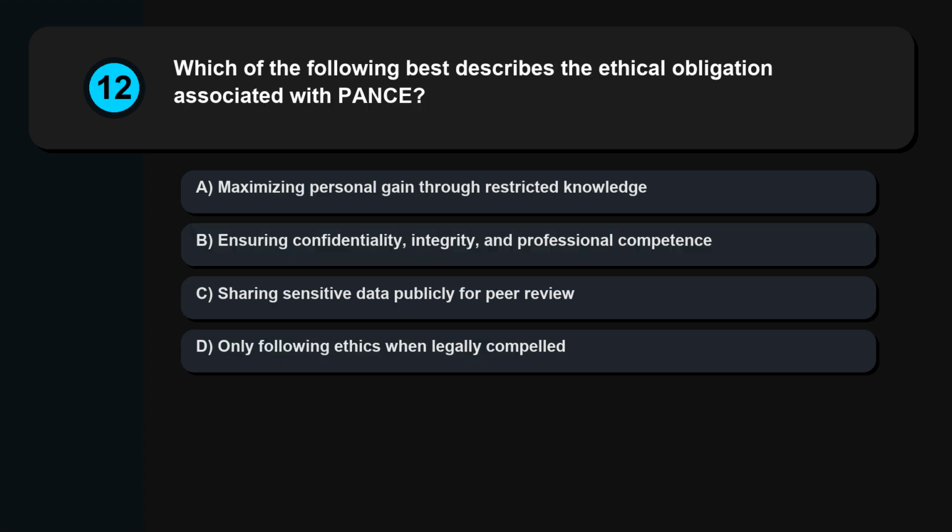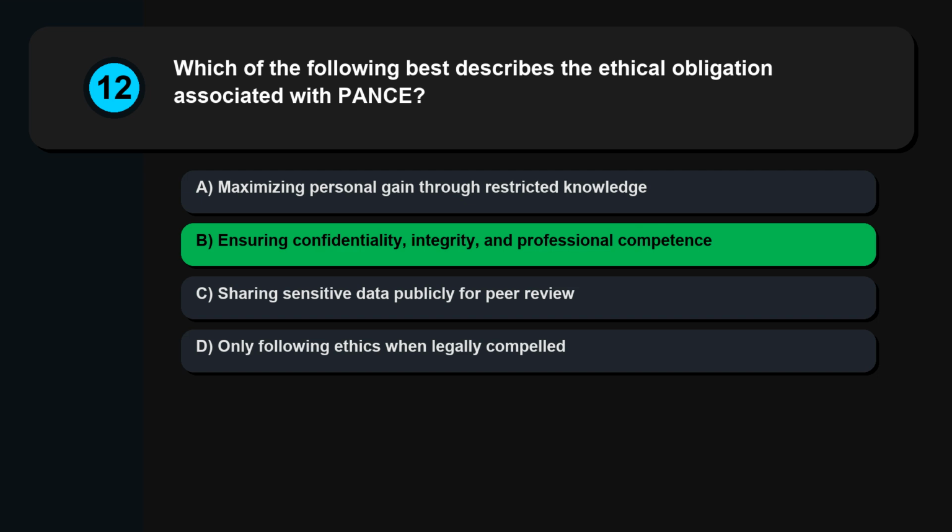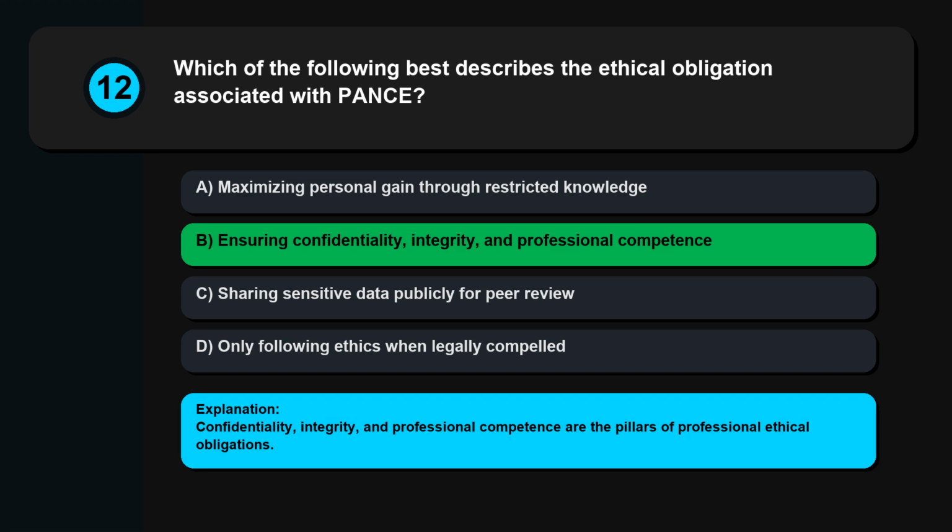Question 12. Which of the following best describes the ethical obligation associated with PANCE? Maximizing personal gain through restricted knowledge, ensuring confidentiality, integrity, and professional competence, sharing sensitive data publicly for peer review, only following ethics when legally compelled. Confidentiality, integrity, and professional competence are the pillars of professional ethical obligations.